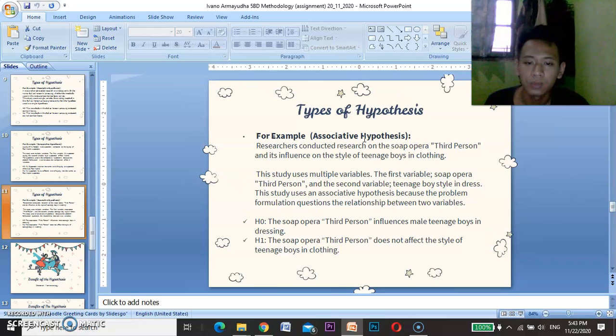H0: the third person influences teenage boys in dressing, and H1: the third person in the opera does not affect the clothing style of teenage boys. Okay, that is the example, and the last part is the benefit.